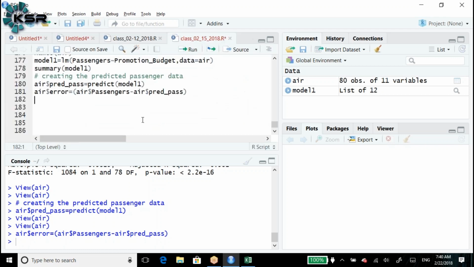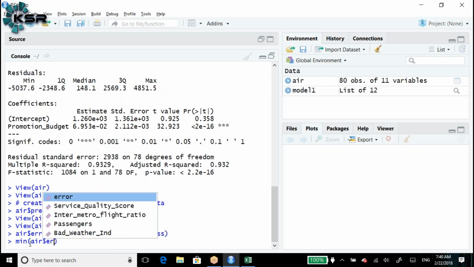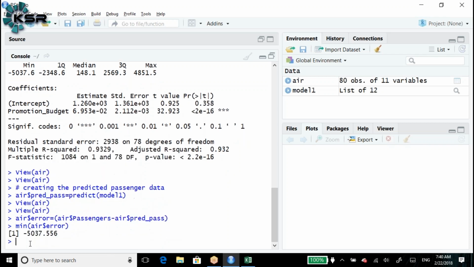This is how for this error variable we got the residuals. These are the residuals, 5036 minus 23 median value, this is the maximum value. If you have a doubt, it will be the minimum of air$error. See, exactly the same, the minimum value in the residuals.